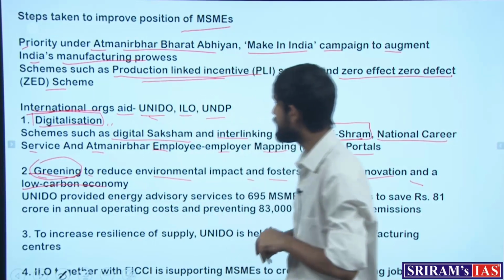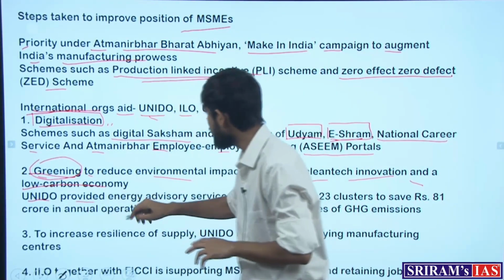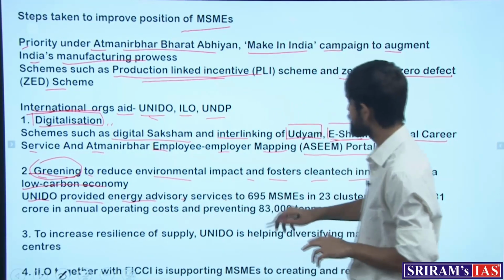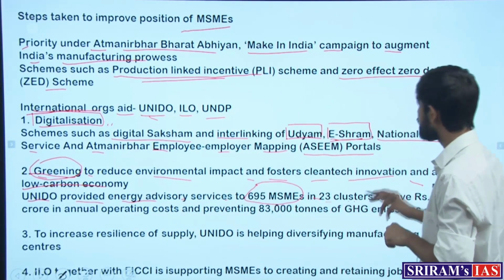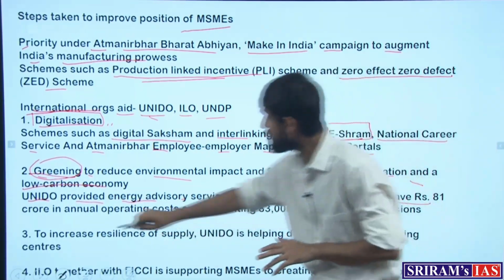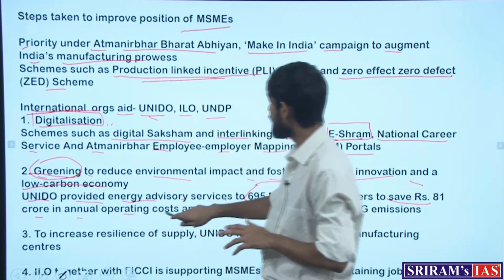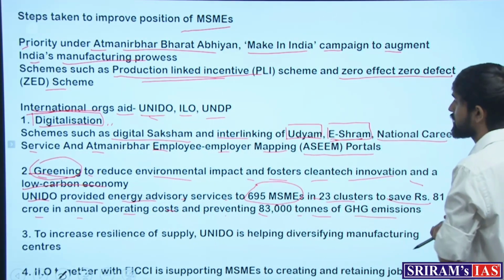And what is UNIDO saying? UNIDO, in order to achieve this target, has provided energy advisory services to 695 such MSMEs in 23 different clusters or different sectors to save rupees 81 crore in annual operating costs and prevent 83,000 tons of greenhouse gas emissions.